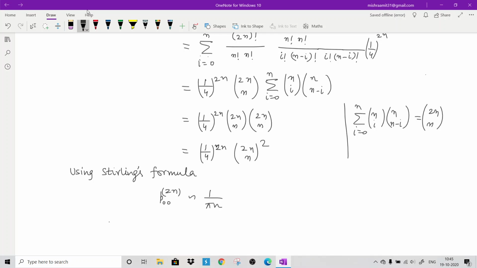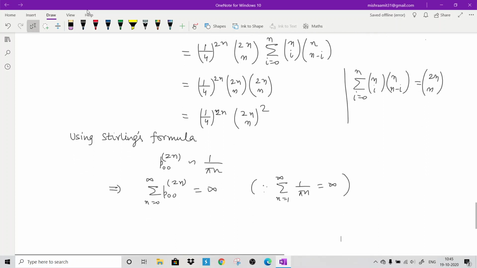So this implies that the summation of P00(2n), n ranges from 0 to infinity, is infinite. Why? Since it is approximated by this, and the summation of this is also infinite.